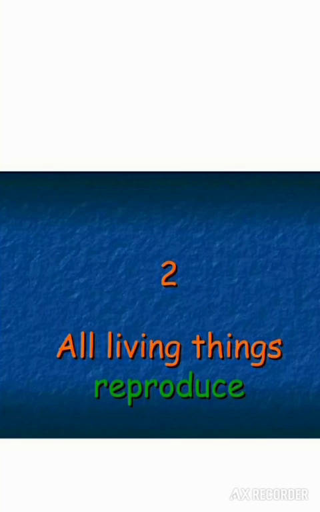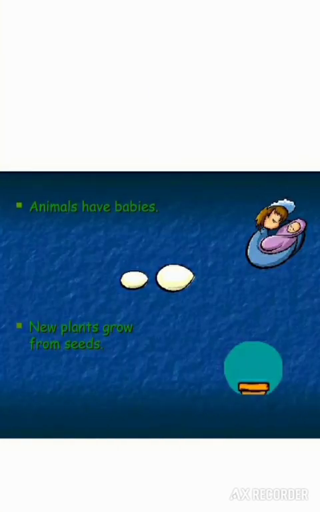The second characteristic is reproduction. Reproduction means to produce offsprings of their own kind. Animals have their babies. They may give birth to young ones or may lay eggs. These eggs can hatch and new small ones can come out of the egg, but plants grow from seeds.